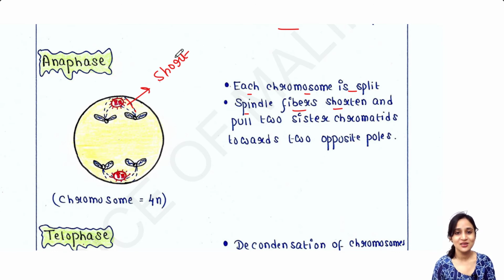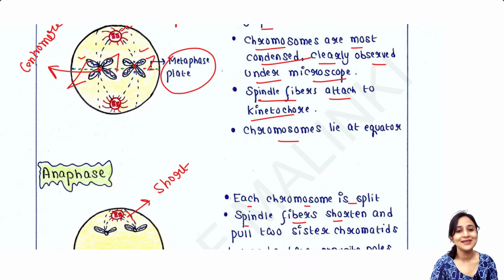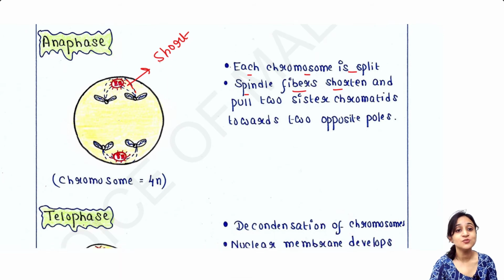These short spindle fibers pull two sister chromatids towards two opposite poles, because during metaphase stage, sister chromatids were like that. Now the sister chromatids are getting split and they are pulled by the spindle fibers to the opposite poles of the cell. This is very important.